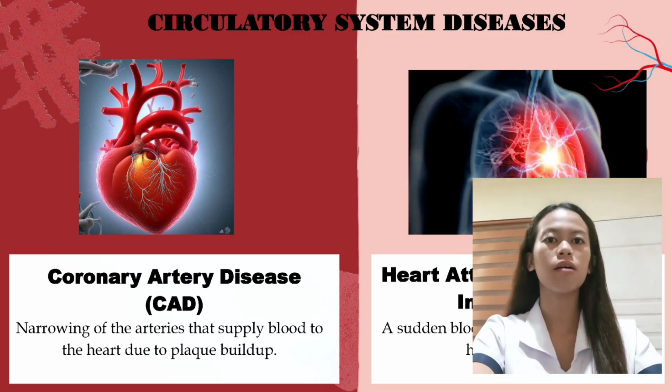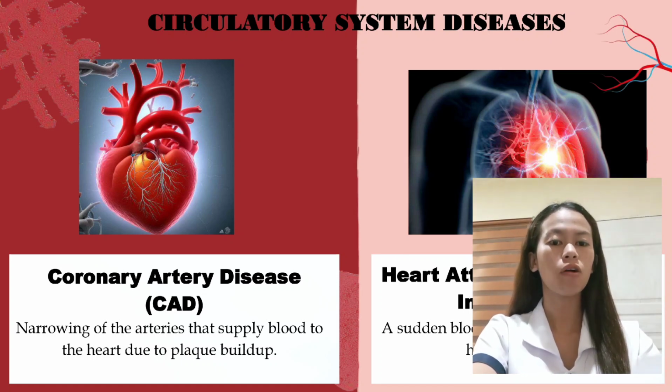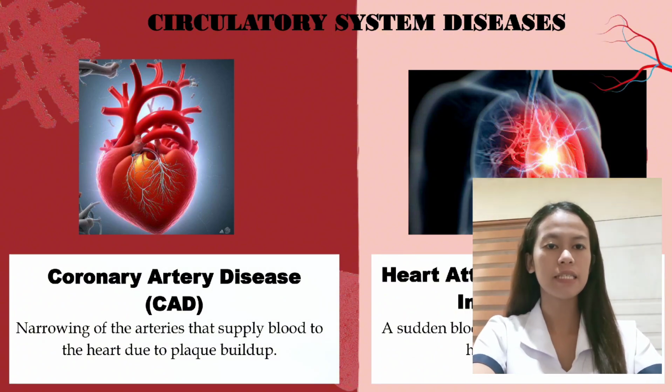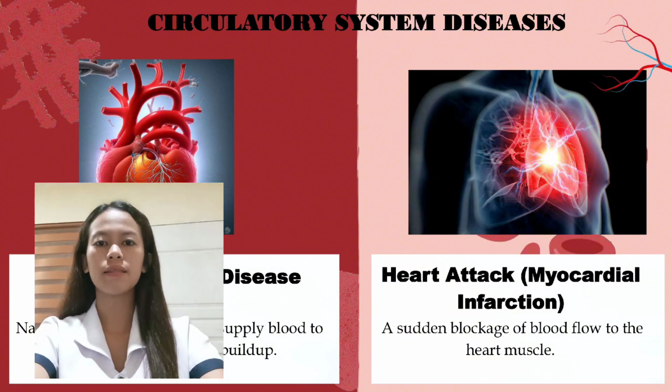So now, I'm going to discuss the diseases of the circulatory system. First is coronary heart disease. It happens when the heart doesn't get enough oxygen-rich blood. The common symptoms of coronary heart disease are chest pain, squeezing, pressure, heaviness, tightness, or pain in your heart. The next one is heart attack.